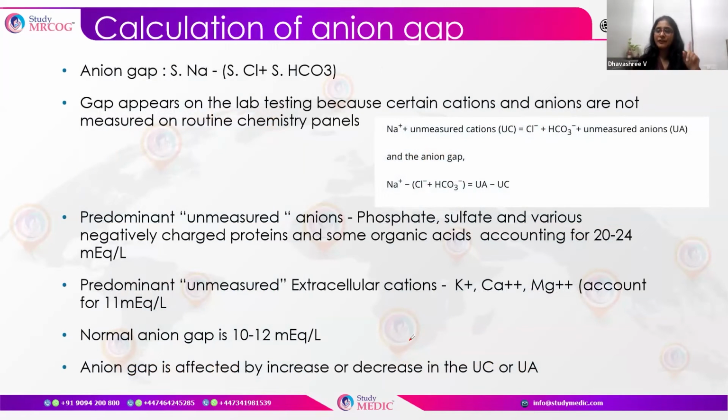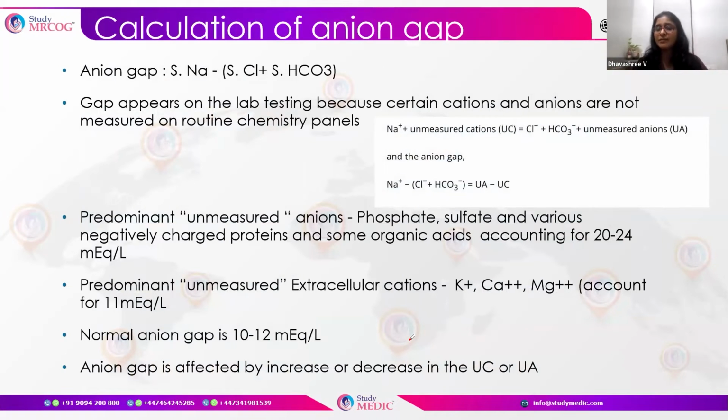The first thing is assessing the ABG. What is the pH and how is it? Identifying what kind of acidosis it is. So with these 4 steps, we'll be able to identify what kind of acid-base imbalance it is. Then comes the anion gap.